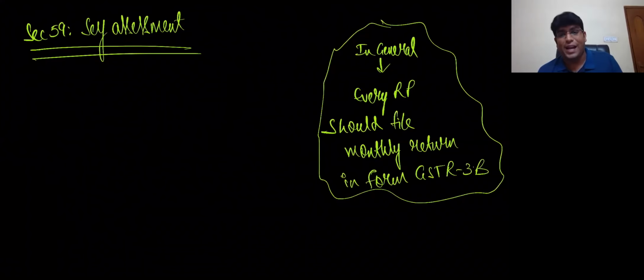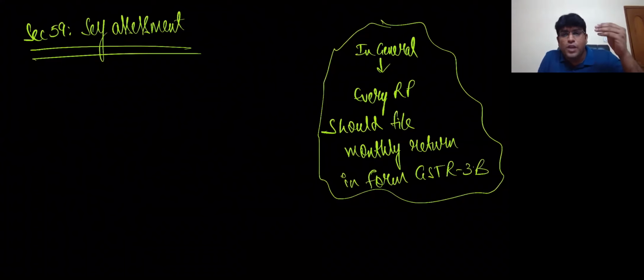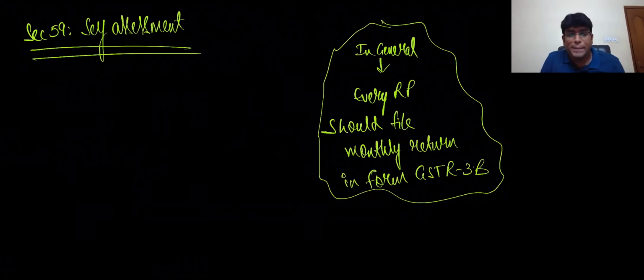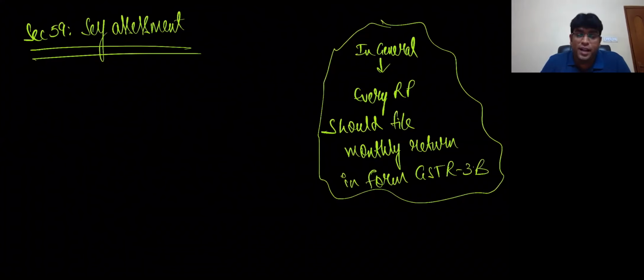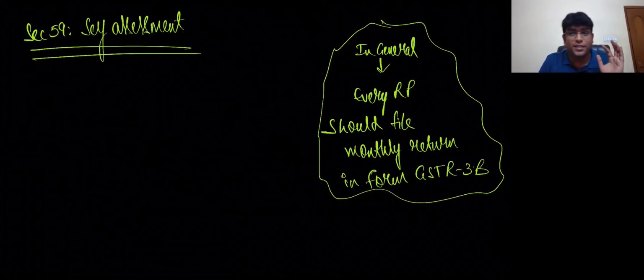And let me tell you an interesting fact. Why did I use the words in general? That is because composition scheme persons will not pay tax on a monthly basis. They'll pay tax on a quarterly basis. And of course, there is something called the TDS return, and the TCS return by e-commerce operators. Like that, some special points are there that we will discuss separately. That is why I said here, in general. In general, every registered person should file a monthly return in a form called GSTR 3B.